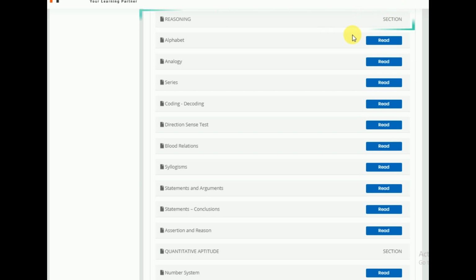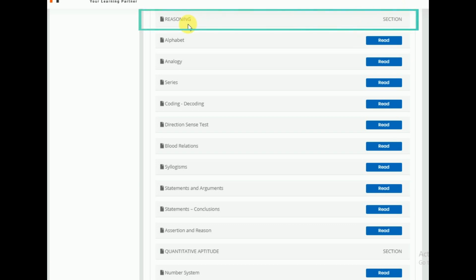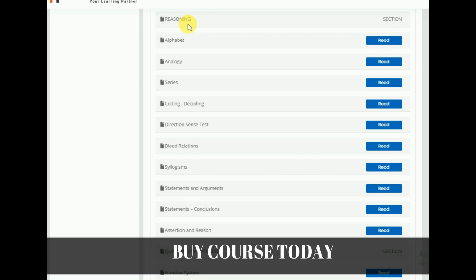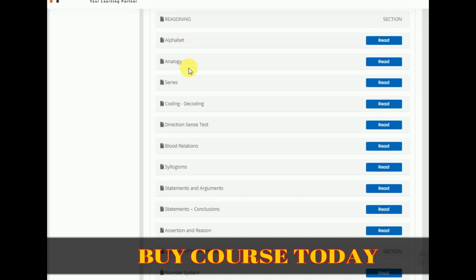Now look into the general paper section. General paper consists of reasoning, quantitative aptitude, general English and GK. So here we covered reasoning, quantitative aptitude and general English with study materials. Reasoning with alphabet, phonology, series, coding, decoding, direction, sentence, blood relations, syllogisms, statements and arguments, statement and conclusions, assertion and reasoning. So these all are important topics from reasoning, and there are ebooks attached here. Just click on the read button and you can go through the study material.